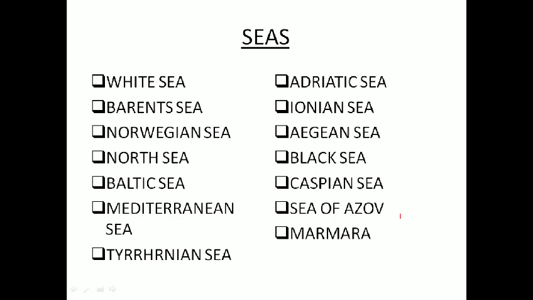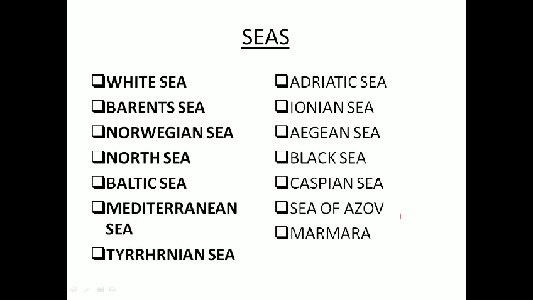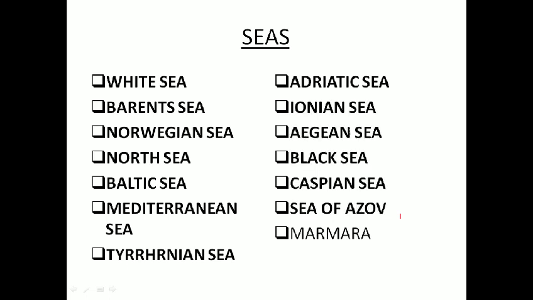If you still want to learn better, then you need to know the seas around Europe: White Sea, Barents Sea, Norwegian Sea, North Sea, Baltic Sea, Mediterranean Sea, Tyrrhenian Sea, Adriatic Sea, Ionian Sea, Aegean Sea, Black Sea, Caspian Sea, Sea of Azov and Sea of Marmara.